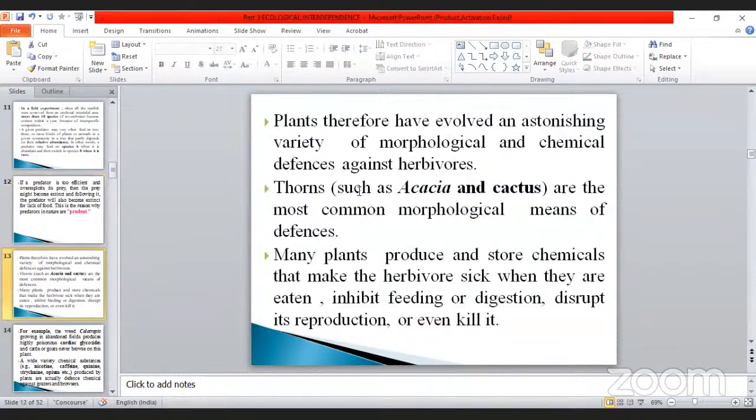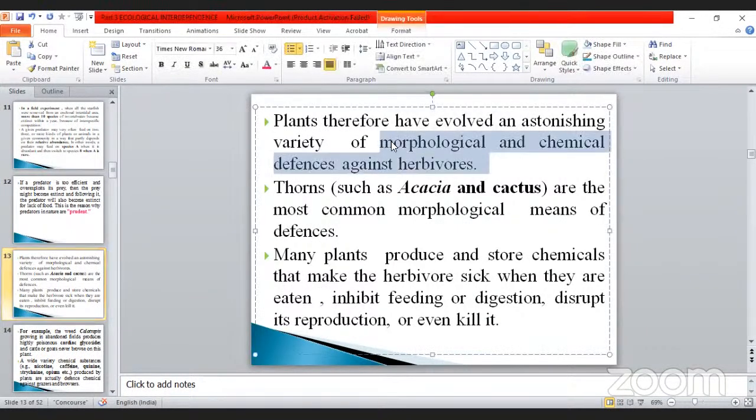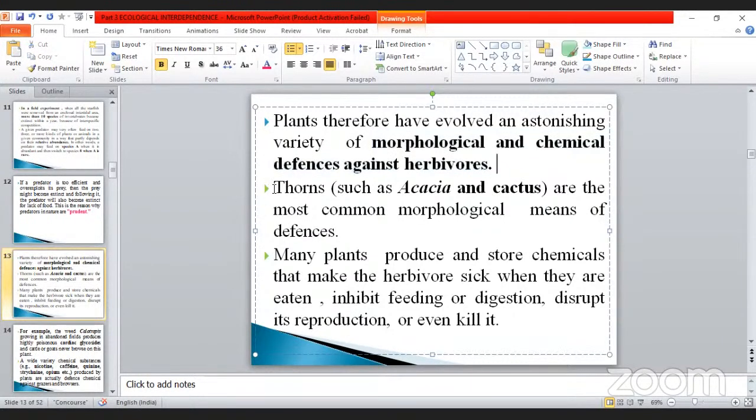So what is the next one? Plants therefore have evolved an astonishing variety of morphological and chemical defenses against herbivores. Already we discussed this part also. Morphological differences. What are the morphological differences? Cactus is an example because it possesses which one? Thorns. Okay. The herbivores will not easily attack or eat it. The same is also given here: thorns such as acacia and cactus. Thorns are protective organs.